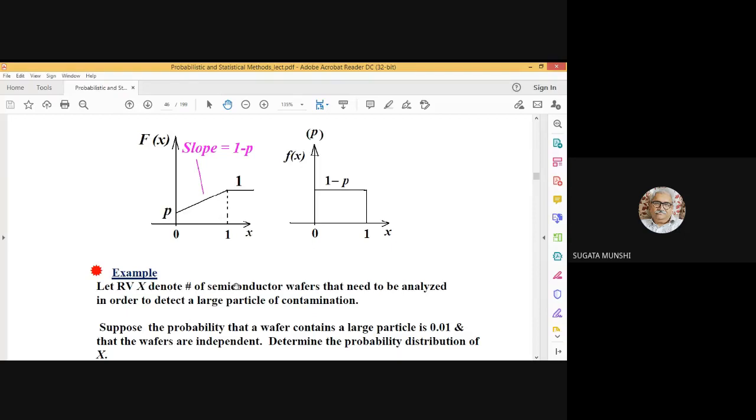Next example is related to another type of random variable. What is that type called? I'll mention at the end of that example.